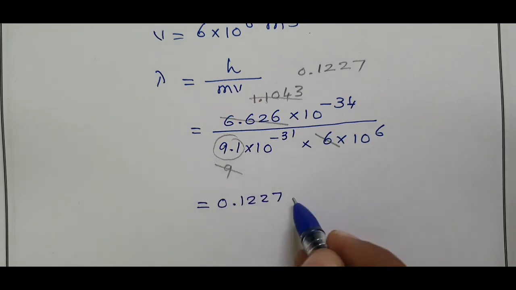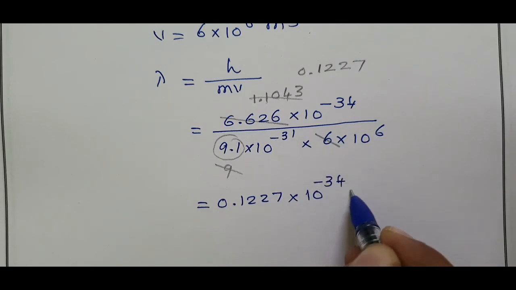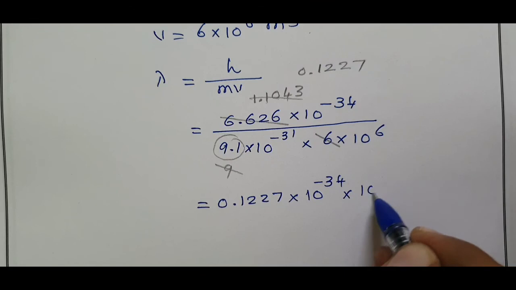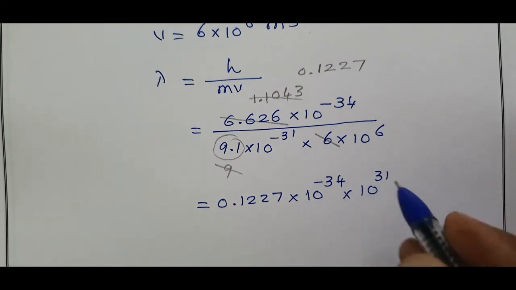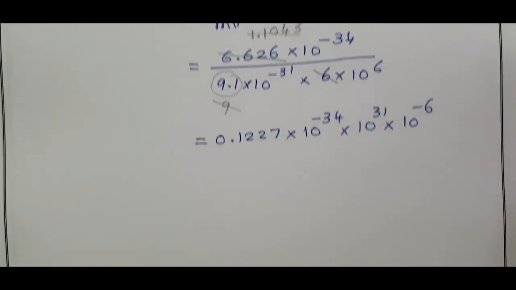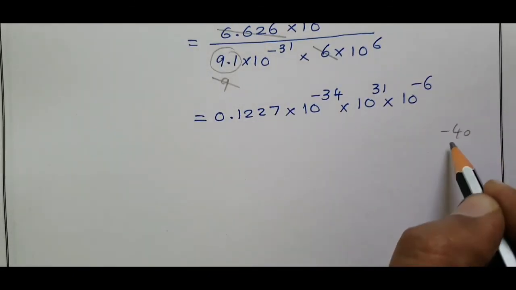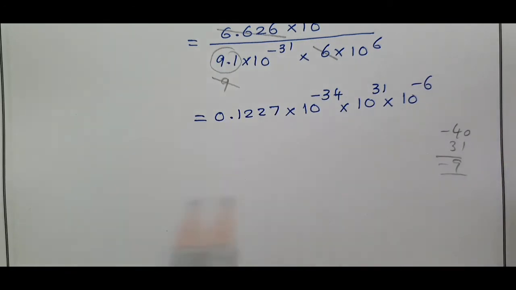So that is equal to 0.1227 into 10 power minus 34. Bring this value to the numerator: 10 power plus 31 into 10 power minus 6. So in the 10 power we have minus 34 plus 31 minus 6, equal to minus 9.